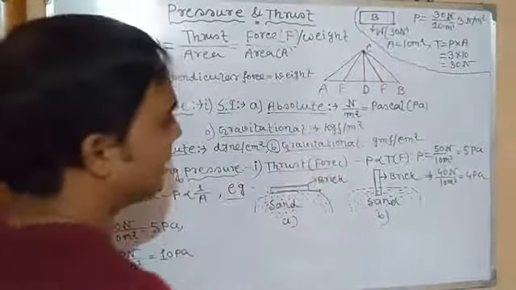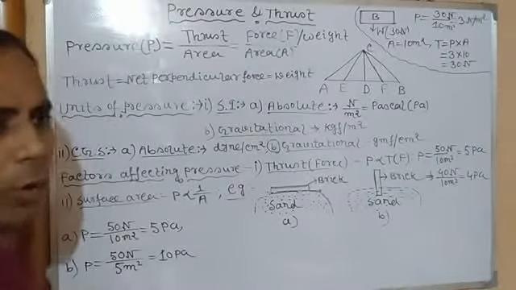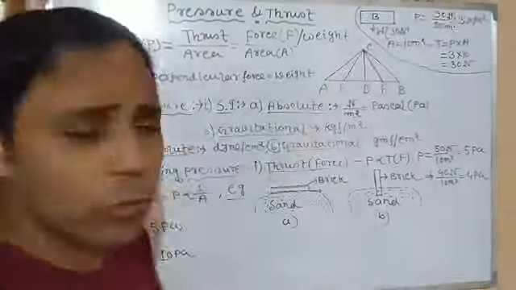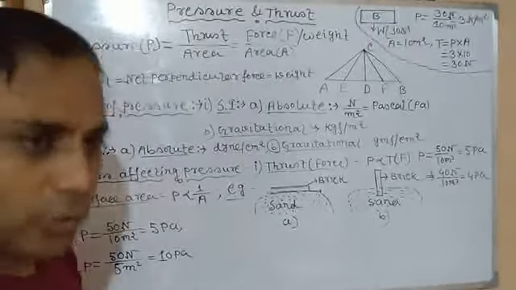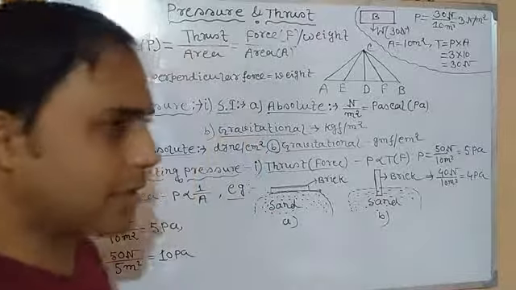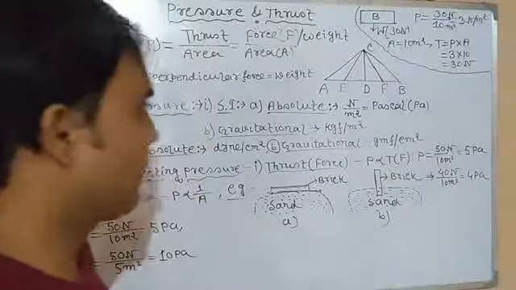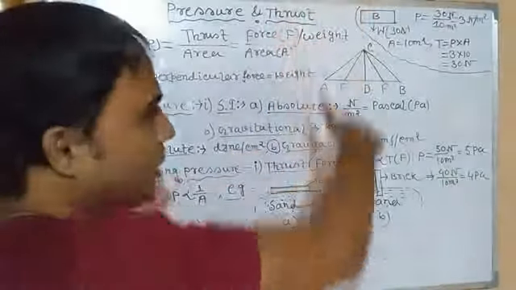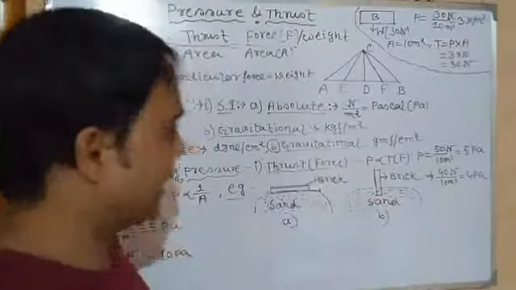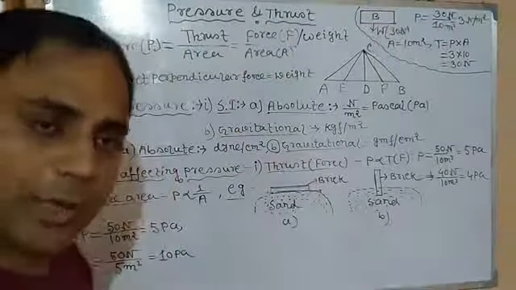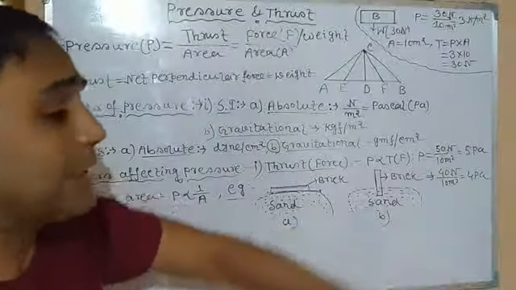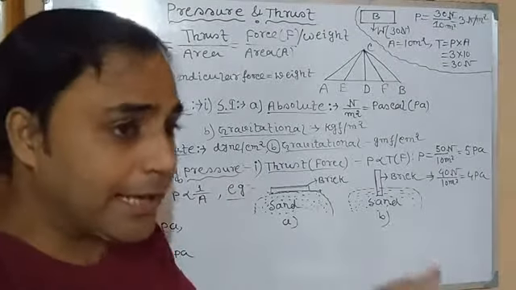Now suppose here you can see there is a block, isn't it? Any solid block. It may be a huge box, a marble slab, a suitcase, anything else. Here it is rectangular in shape. It may be circular, spherical, or arbitrary in shape, it doesn't matter. Suppose there is an object, a rectangular box. Now its weight is 30 Newton, and weight always acts in the downward direction. And suppose its area, that is the multiplication of its length and breadth, is 10 meter square. So now its pressure is not 30 Newton. How is pressure measured? It is the amount of force acting on its unit area.